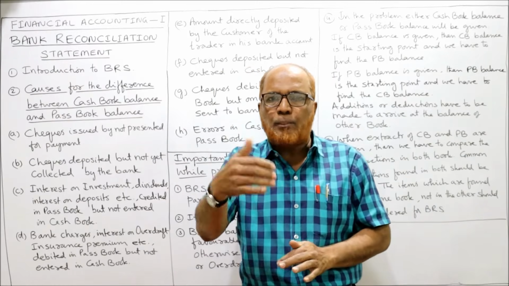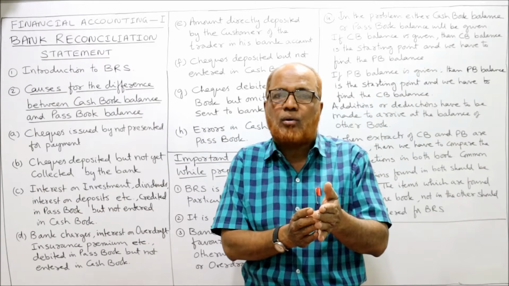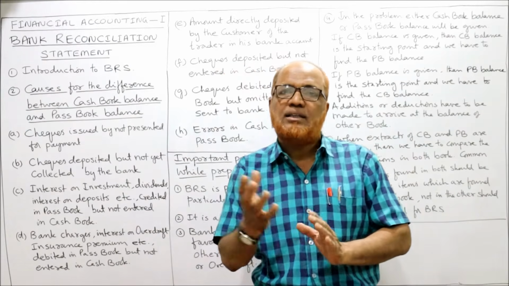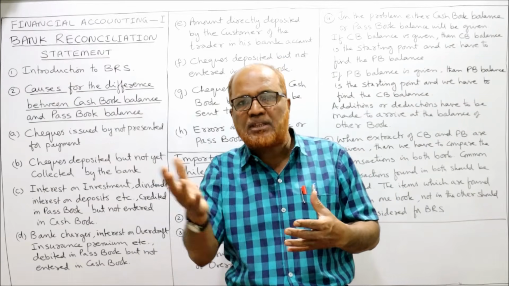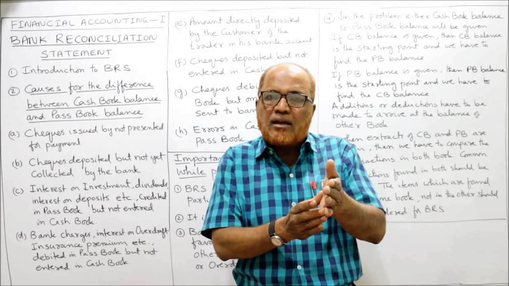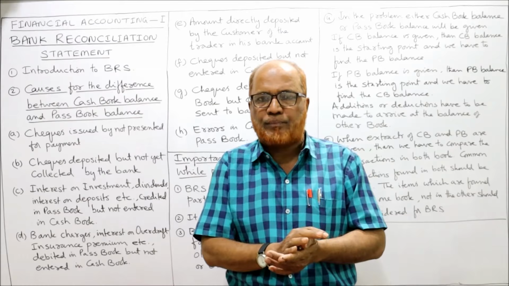Whenever he deposits money in the bank, he will debit the bank account. When he makes a payment through his bank account, he will credit the bank account. So the businessman will record the transactions with the bank in his cash book. He will debit the bank account when he deposits, and credit the bank account when he withdraws the money.